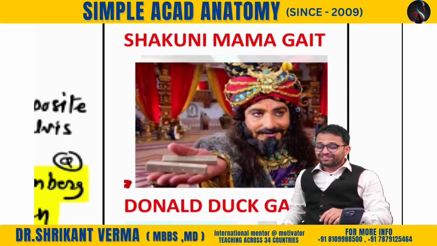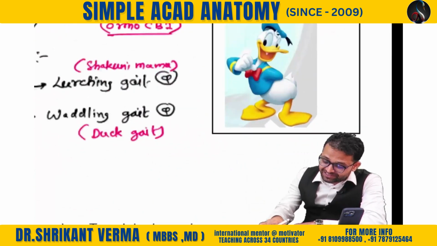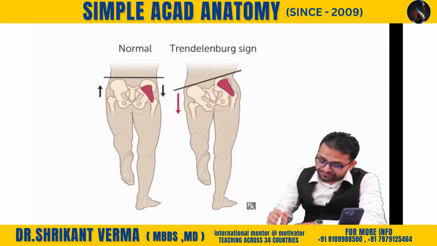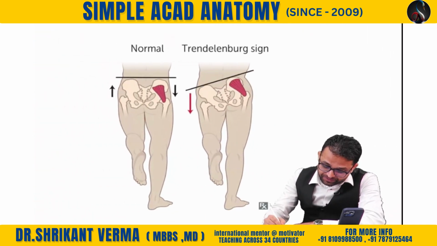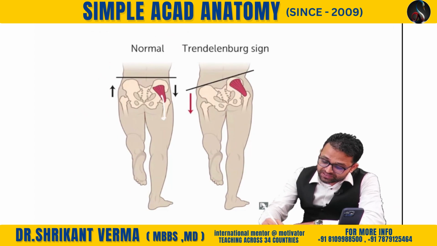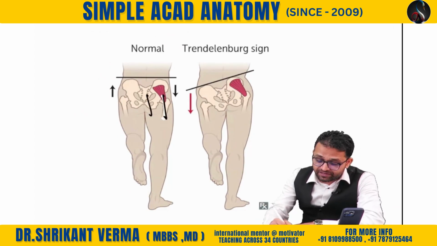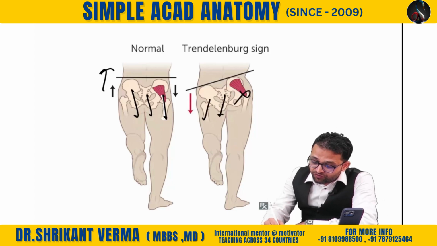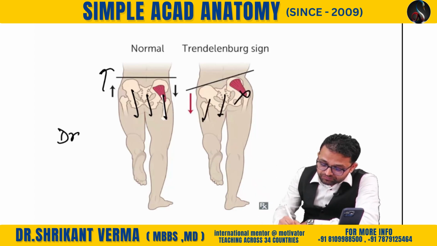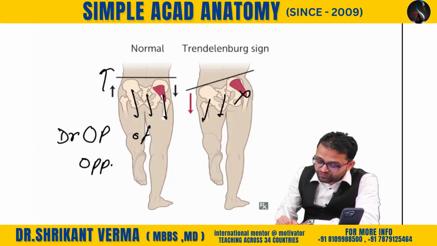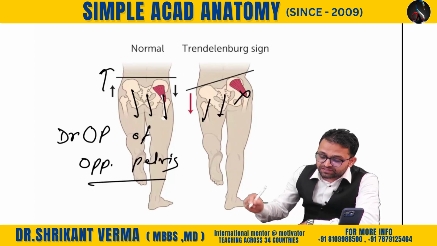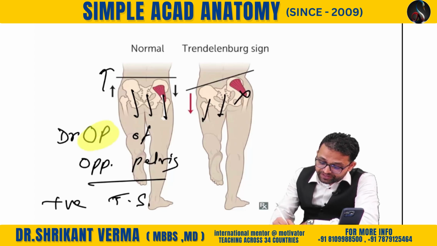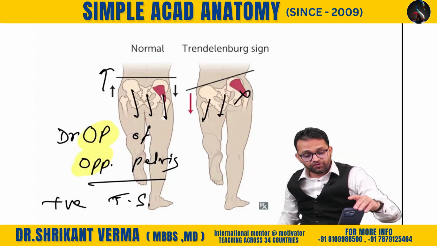Yes, remember. So this is our Shakuni Mama gait, and there is a waddling gait, sir. That is our duck-like gait, lurching on both sides. Just try to understand when we are standing on one limb. At that situation, there is pulling by the gluteus medius and minimus on the opposite pelvis, so the opposite pelvis goes up. But if there is paralysis, there is a drop of the opposite pelvis. This is known as the positive Trendelenburg sign. Getting the point?